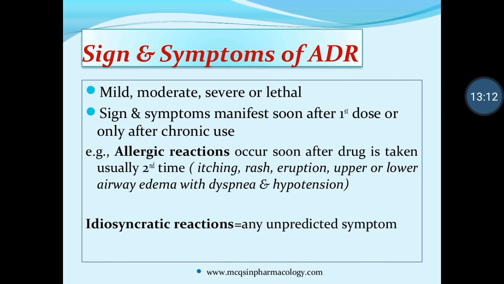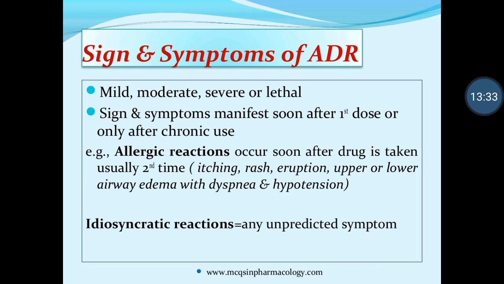Signs and symptoms of adverse drug reaction. We have already studied the adverse drug reaction. They can be mild, moderate, severe or lethal, four types. Mild means a very low level, moderate means a somewhat larger level, and severe and lethal mean they can produce death.